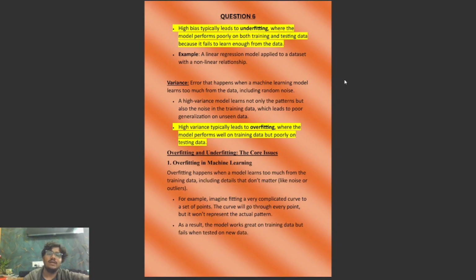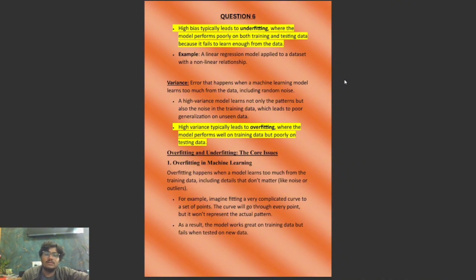Moving on to variance, an error that happens when a machine learning model learns too much from the data. A high variance model learns not only the patterns but also the noise in the training data, which leads to poor generalization on unseen data. High variance typically leads to overfitting, where the model performs well on training data but poorly on testing data. So high variance leads to overfitting. Variance happens when the model learns too much. Even noise is learned by the model, so it hinders the working of the model, and it becomes overly sensitive to the training data.